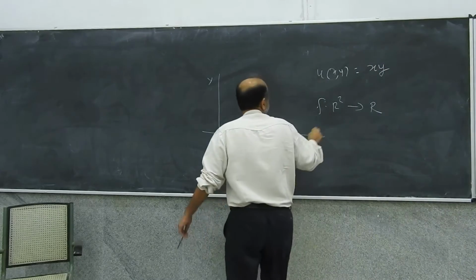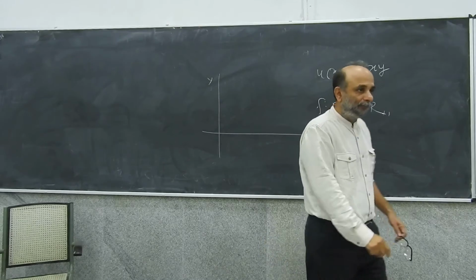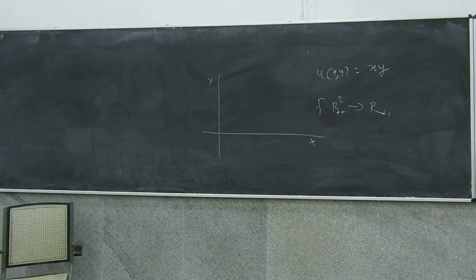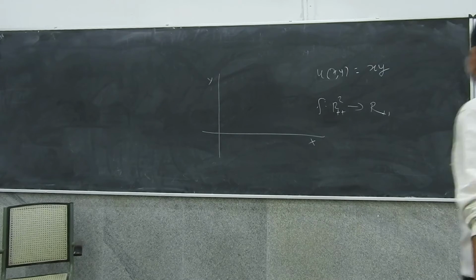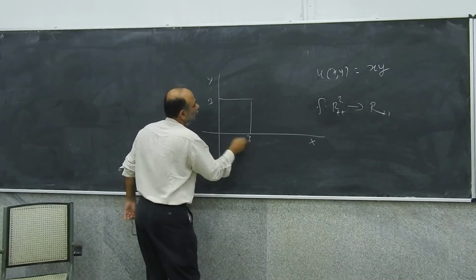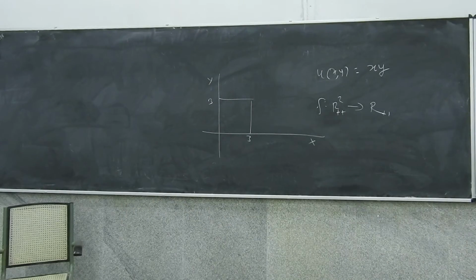And suppose we are looking at the strictly positive parts of R. So x and y are always strictly positive. x is the positive amount of x you consume, y is the positive amount of y you consume. So if you think of this point, say 3, 3, 3 of y and 3 of x, what does this function map into? 9.